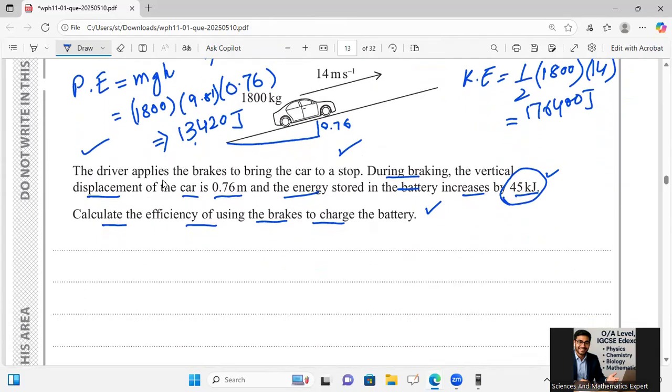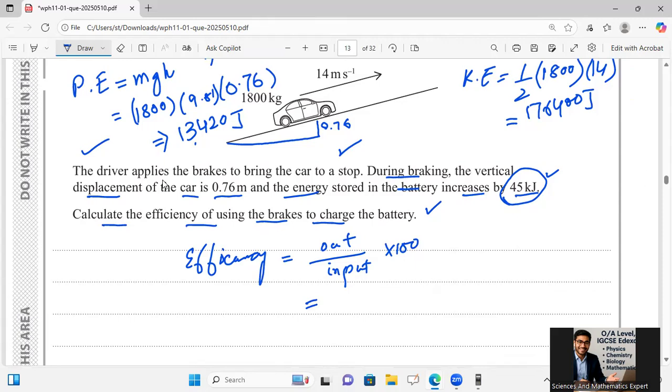So efficiency is equal to output over input multiplied by 100.